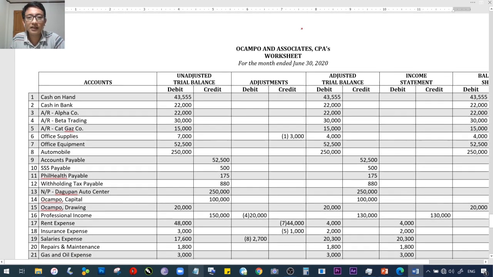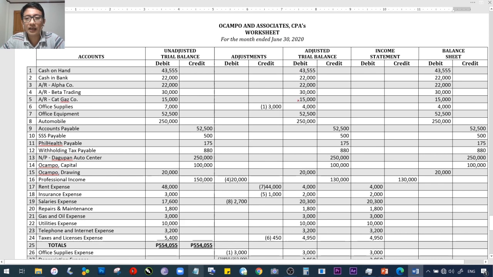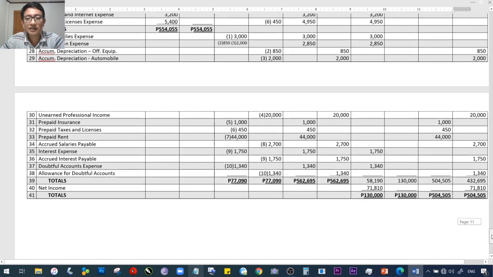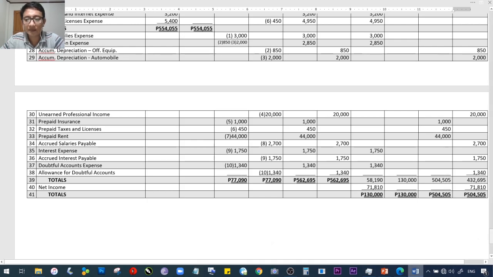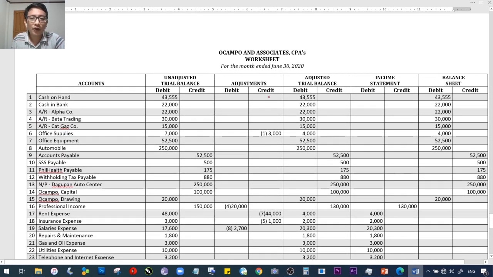And then finally, we would be making the worksheet. So ito yung magiging final result ng ating worksheet. And kung paano natin gagawin yan, ipapakita natin step by step. Alright? Although nasa libro nyo na, ipapakita natin kung paano siya i-construct. All of these figures are just jungle of numbers if you don't see through the logic kung bakit naging ganyan yung mga figures na yan.